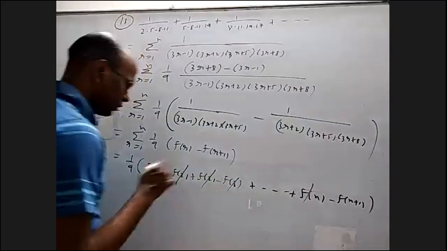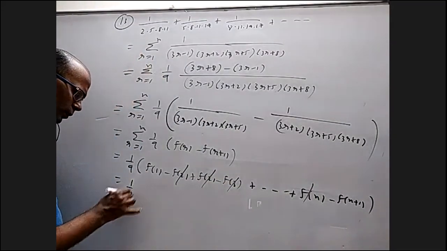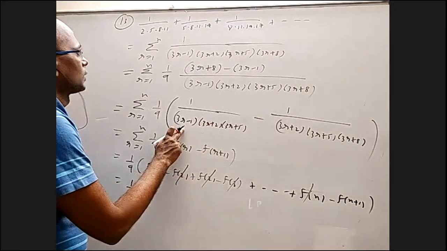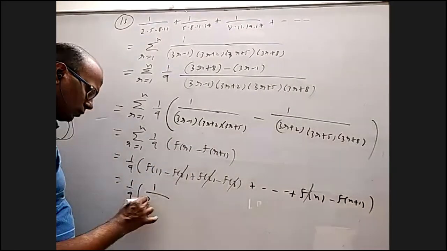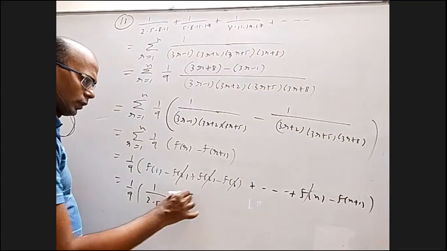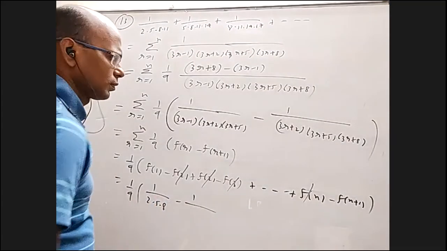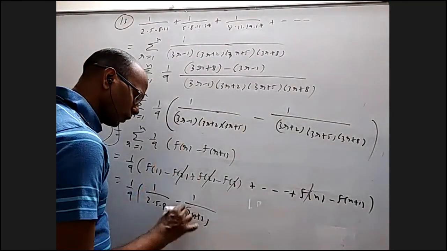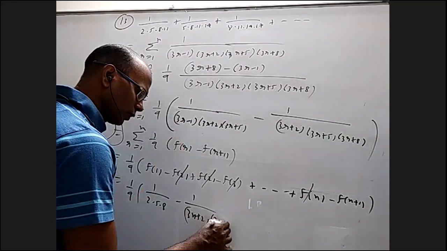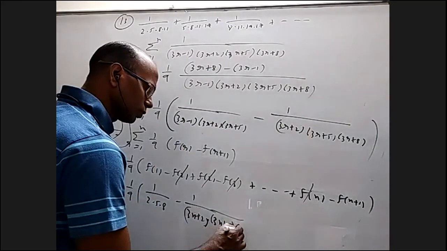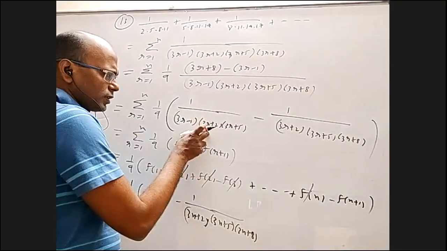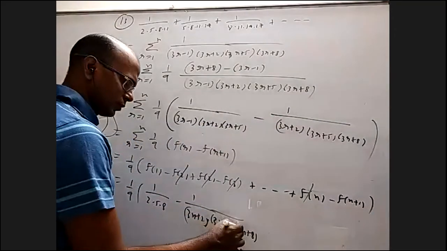All will cancel except first and last. f of 1 from this is 1 by 2, 5, 8, that is 1 by 80, minus f of n plus 1. We put n as n plus 1 in this: 3n plus 2 into 3n plus 5 into 3n plus 8. You put n here, n plus 1 here, or n here, both are the same, that is this term.